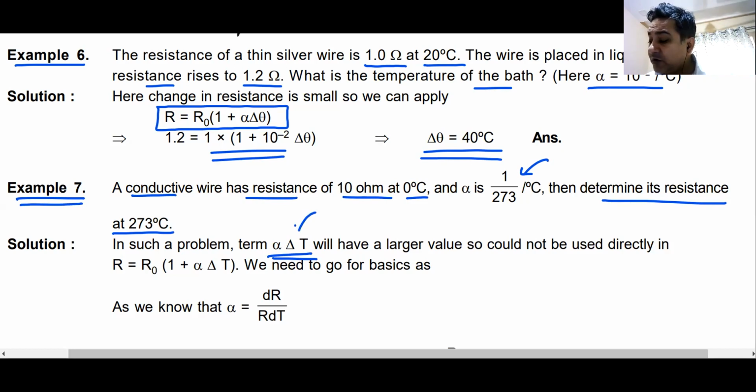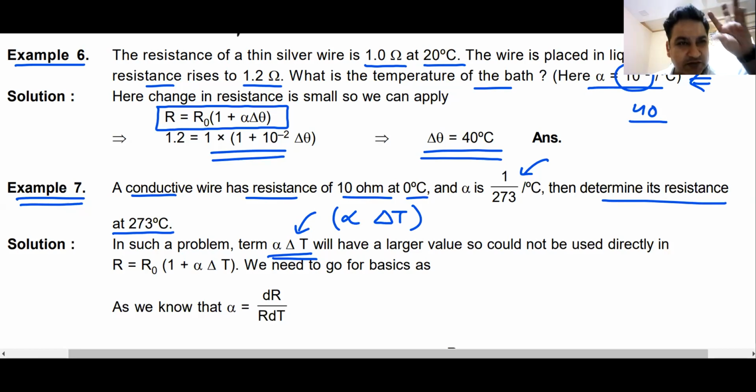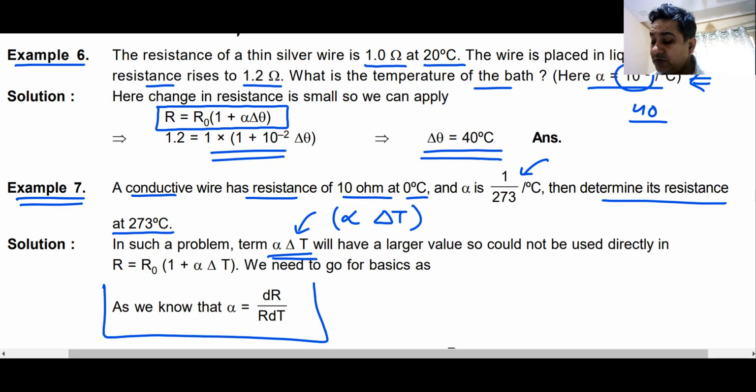So basically what we are looking at is the product of alpha and delta theta. If the product of alpha and delta theta is big... here, as you can see, alpha was 10 raised to the power minus 2 and delta theta was 40. So 40 multiplied by 10 raised to the power minus 2 was still very less. If this product alpha into delta theta is more, you cannot use the approximate formula, you will have to use the original formula.